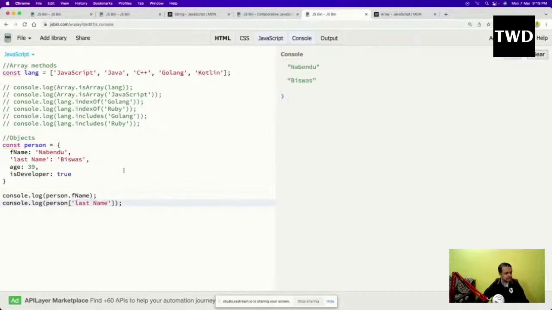So this is how this object works. There are not many methods in objects. One of the methods, as I've told, is that if you get something into an array, it will be very easy to see.